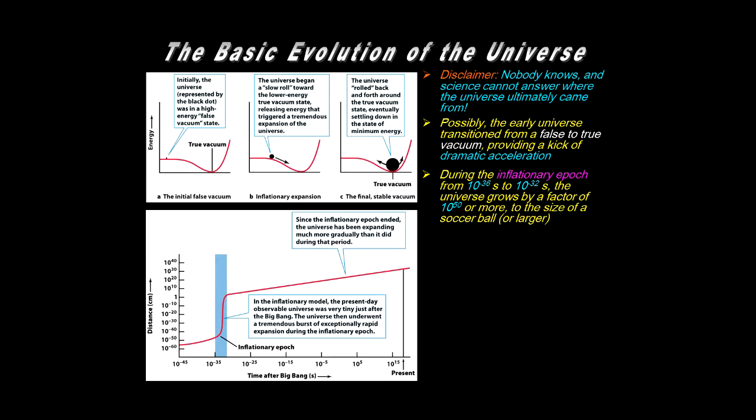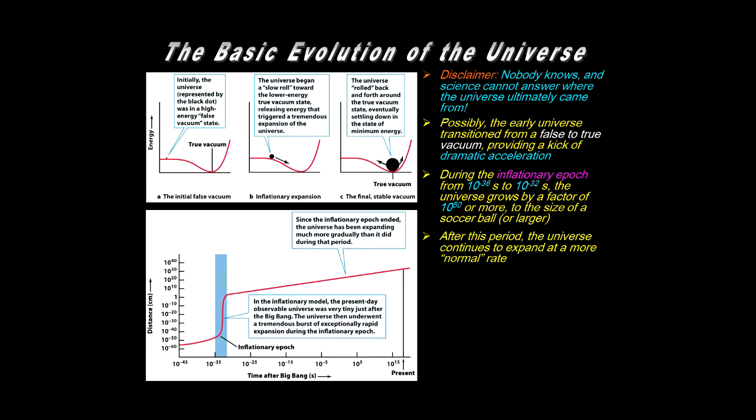So this is a suggested, hypothesized view of the early stages of the universe, although there is some substantial evidence for this inflationary epoch, which is a key feature of our understanding of the Big Bang universe and answers a lot of questions that would otherwise be very thorny issues.